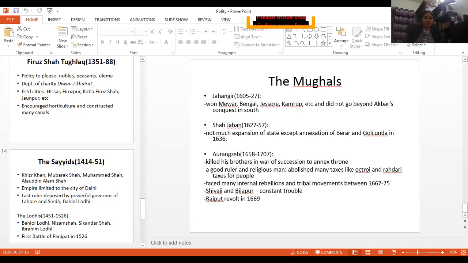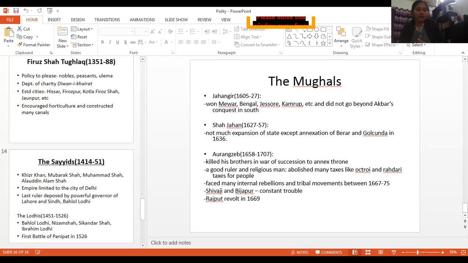Talking about internal and external trade, both overland and overseas foreign trade happened, and there were different groups of merchants everywhere. Exports were sent to the Middle East, the Persian Gulf, Europe, and also Southeast Asia. So it was very widespread in the medieval period also.